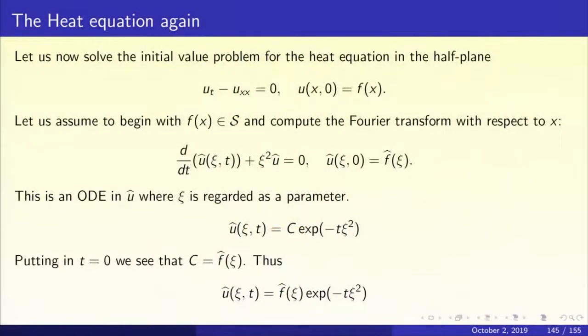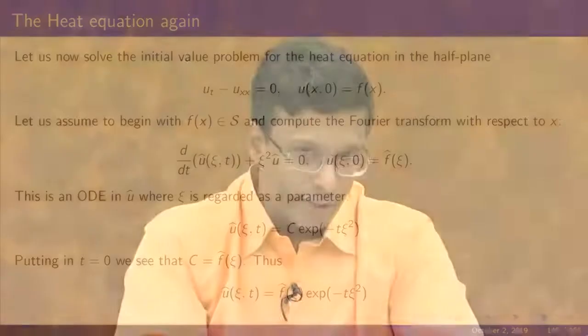What is the solution? u hat(chi,t) equals constant c times e to the power minus t chi squared. What is the value of c? Put t equal to 0, and I know that u hat(chi,0) is f hat, so I got the value of c. So we get u hat(chi,t) equal to f hat(chi) times exponential of minus t chi squared. So we got the product on the right hand side, f hat(chi) times e to the power minus t chi squared.